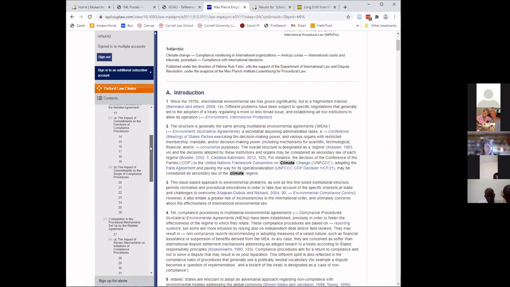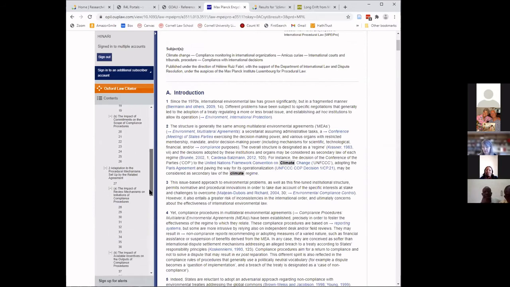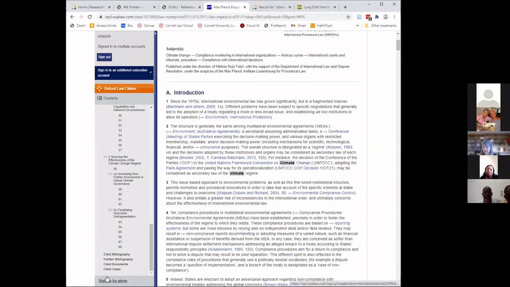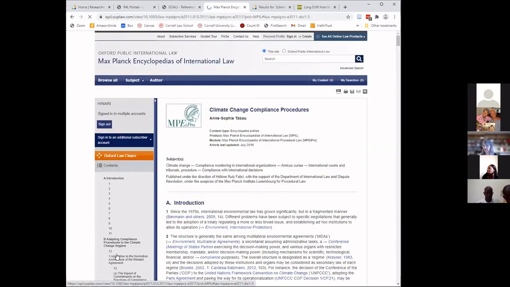Let's take a look at the bottom. Notice that we have a cited bibliography, we have a further bibliography, we have cited documents, and we have cited cases. So I'm going to go to the cited bibliography.